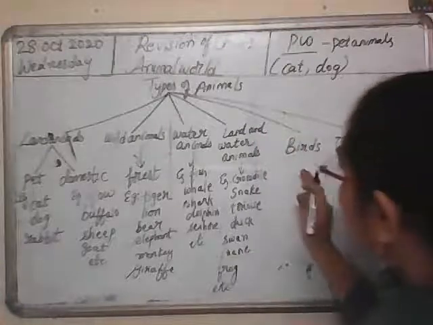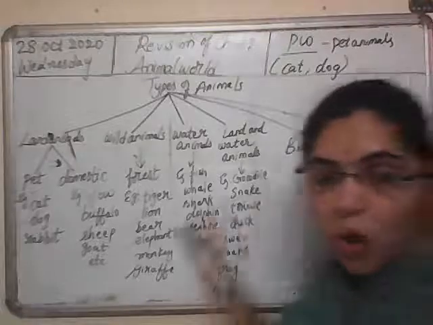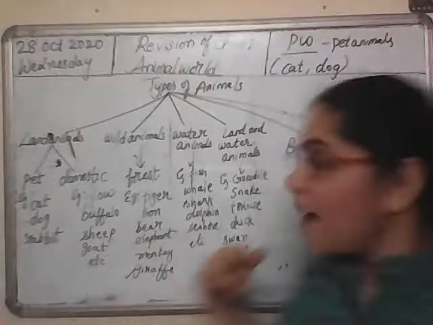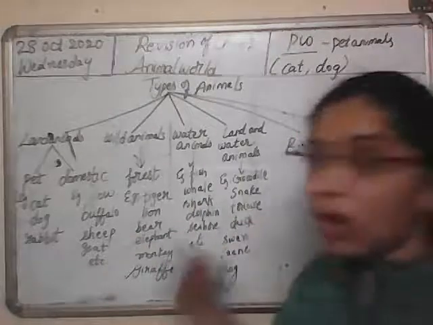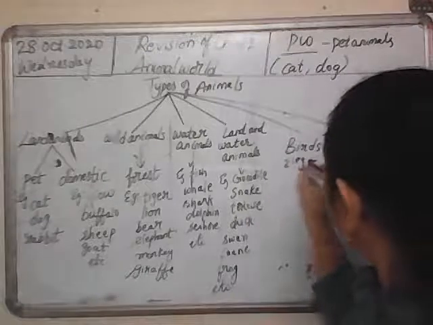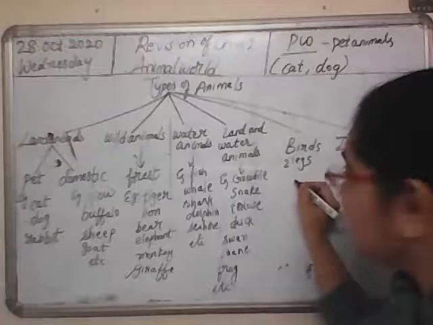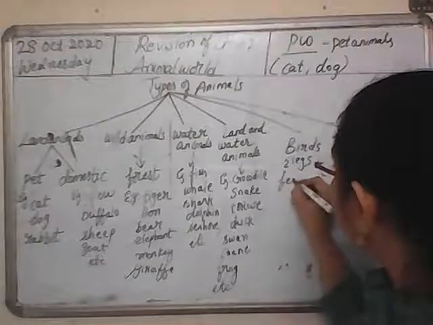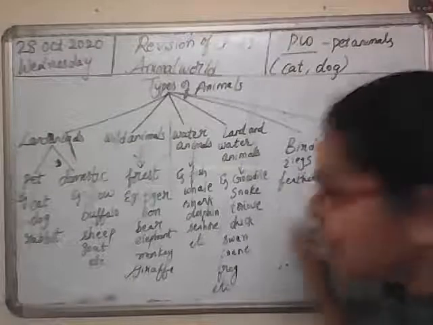Now next topic is birds. So what are birds? Birds are also animals which have two legs. Their body is covered with feathers.